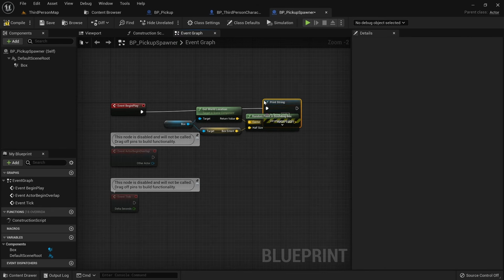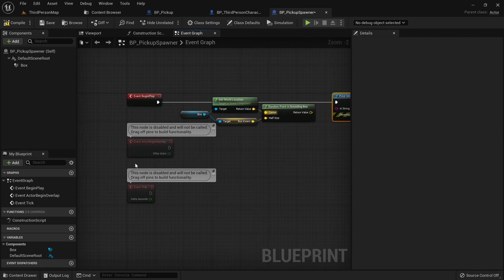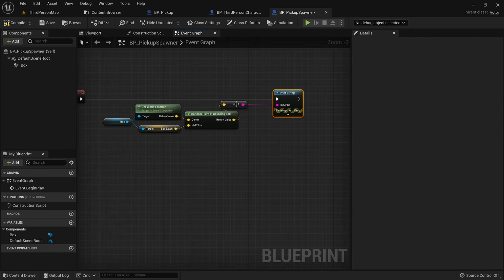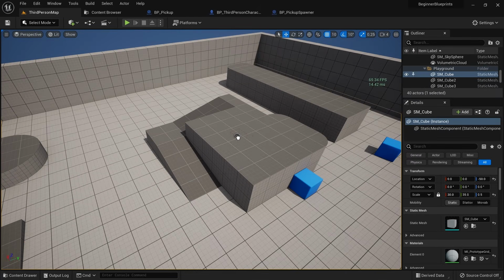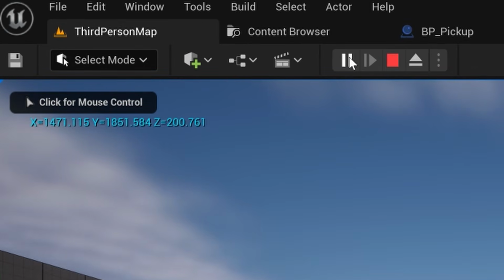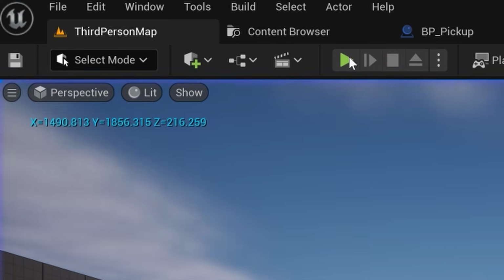As always, we can now just use a print string to check what values we are getting here. First, drag out one instance of the pickup spawner blueprint and place it in the world. When we start the game now, we can see a number for X, Y, and Z, which is the random location within our box that we got. When you stop and start the game again and again, you can see that it is slightly different each time.